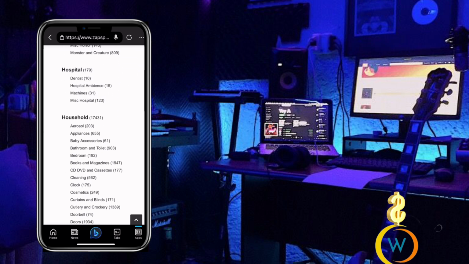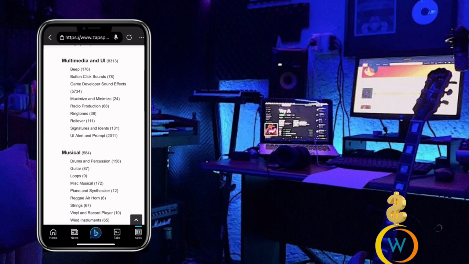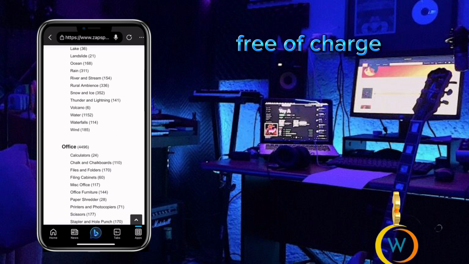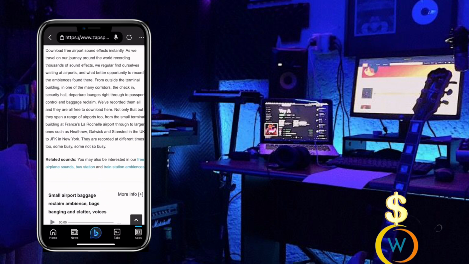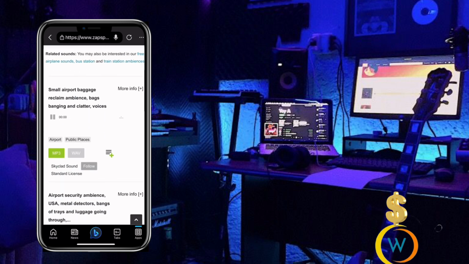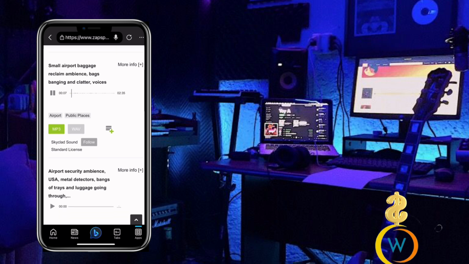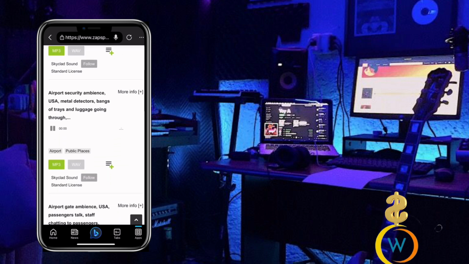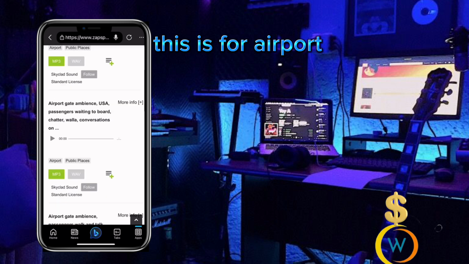Even hospital, you can download it from here, free of charge. Let's check for airports. See, this is for airports. This is for airports, public places.